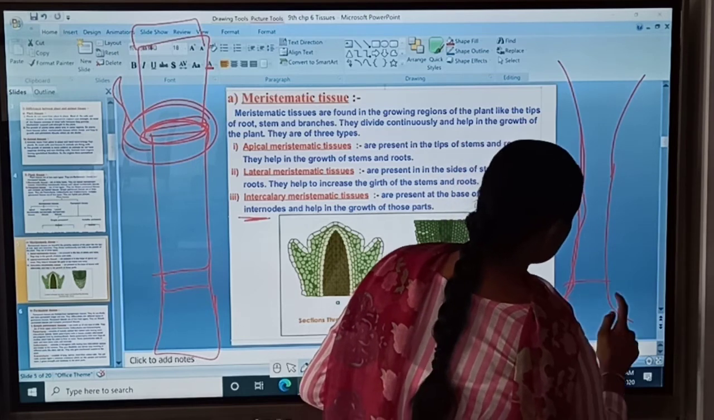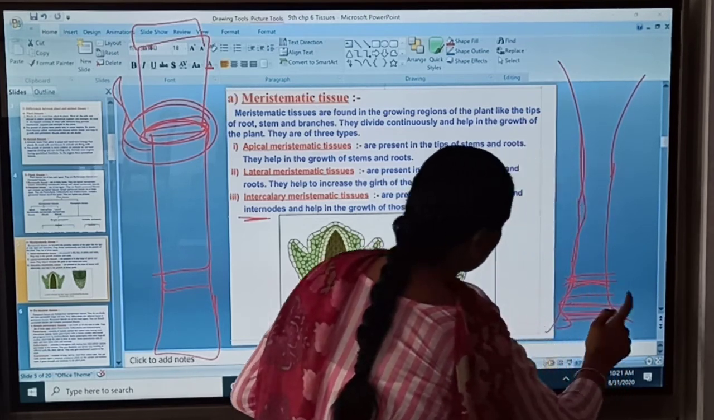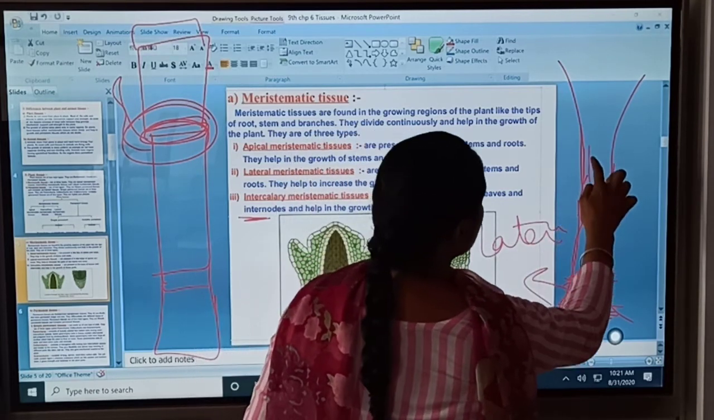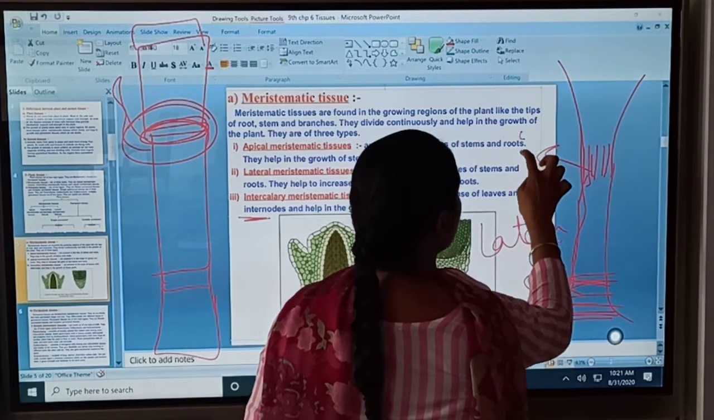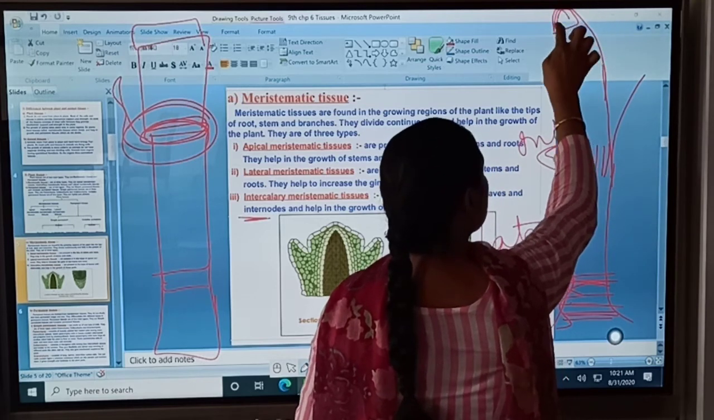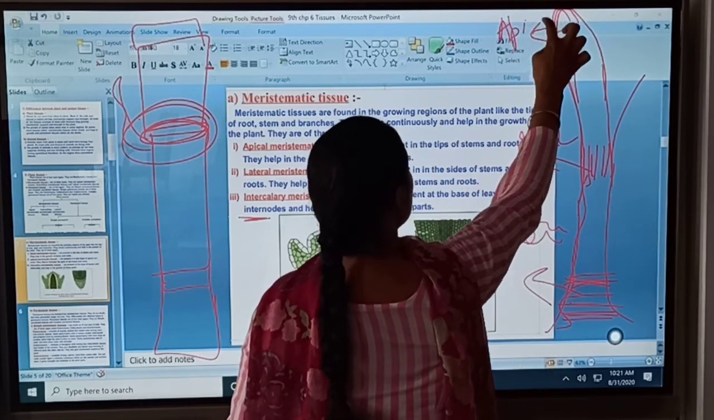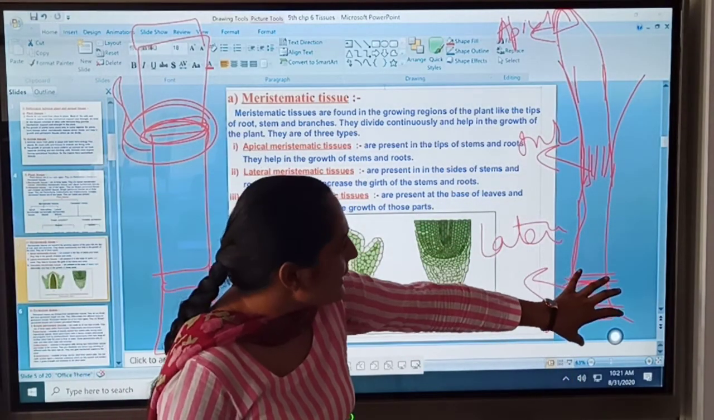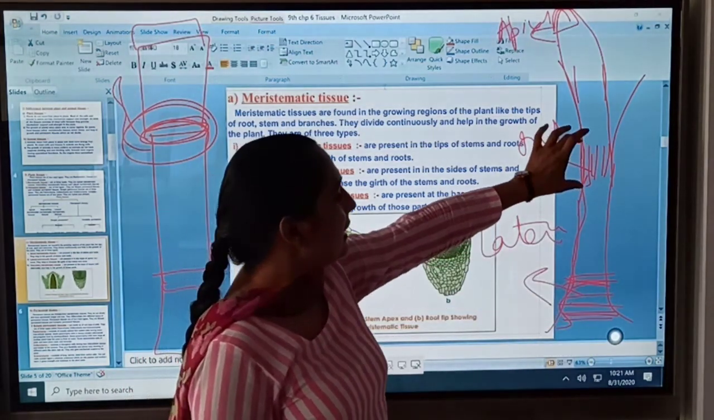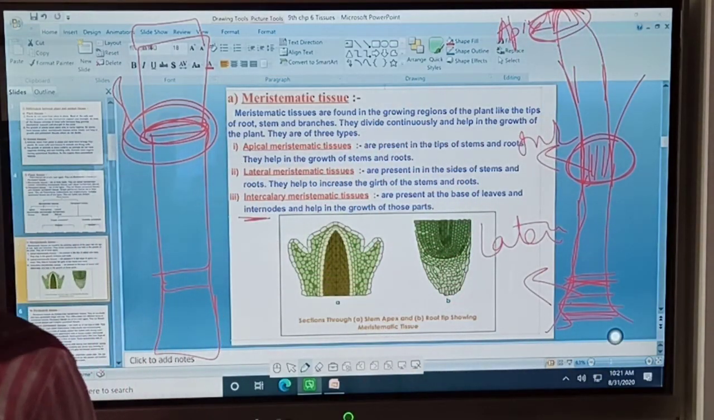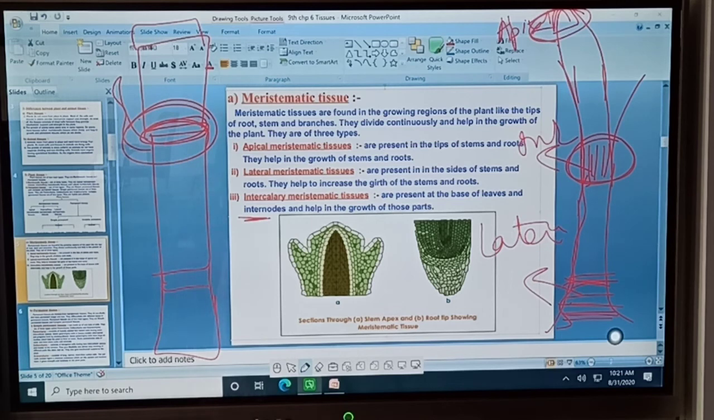So firstly, you just have to define which tissue is present where. Here you will have lateral, okay, here intercalary. Where the tip of our stem is, what is present on the stem tip? Apical meristem. Intercalary meristem, and lateral meristem are present in the roots and stems. The lateral portion of the roots and stems has lateral meristem, it is present in the internodes, and apical meristem is present at the top of the stem, or you can say the tip of the stem or root. Okay, so this is all about the meristematic tissue.